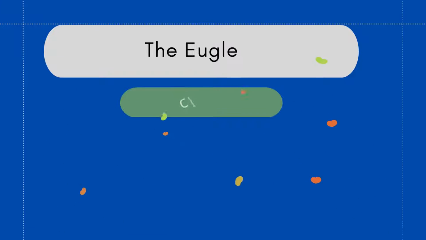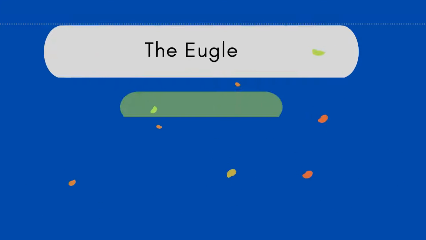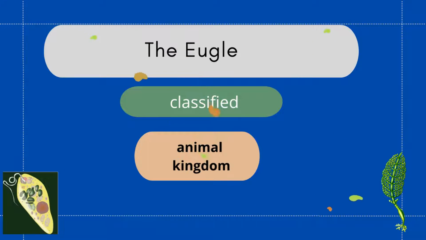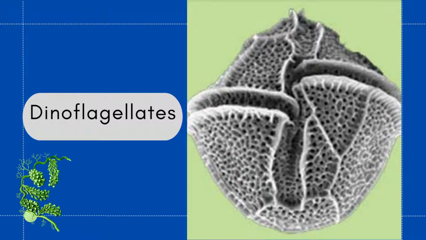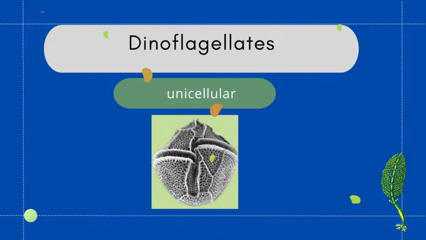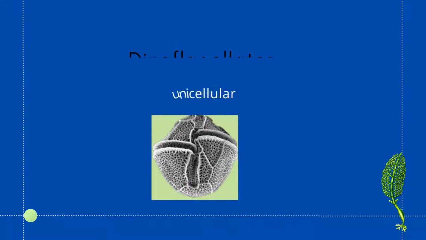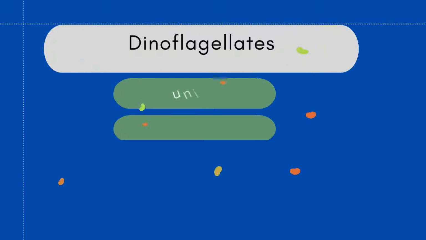Classification of euglena, we can classify them with plants, with animals, and with zooflagellates. And the second type, dinoflagellates. Dino mean two, flagellates mean having flagella. They have shell made of cellulose and impregnated with silica. They are producers. They form red tides.